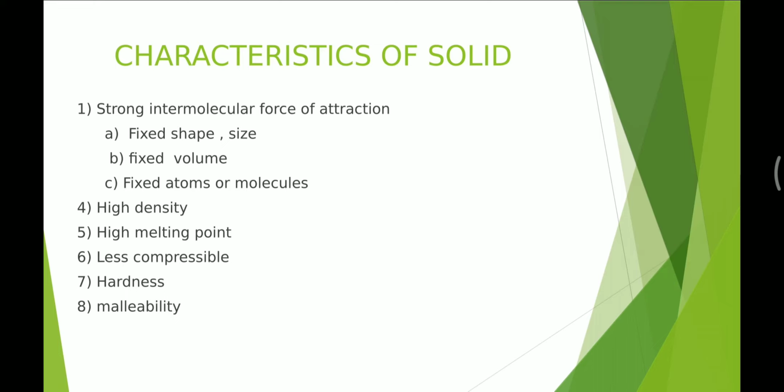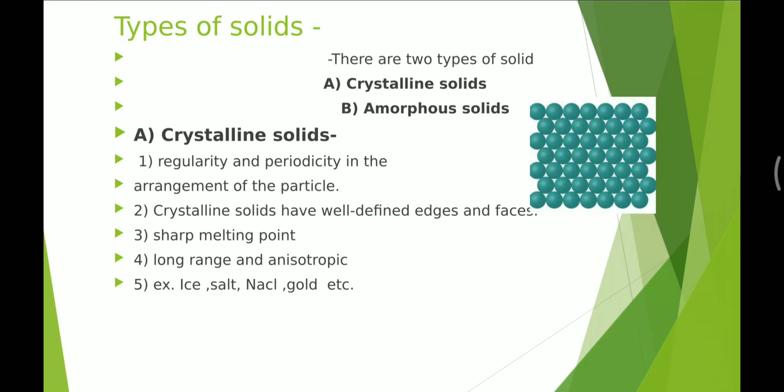We can make a thin layered plate from metals. This property is also called malleability. Types of solid. There are two types of solid: crystalline solid and amorphous solid.